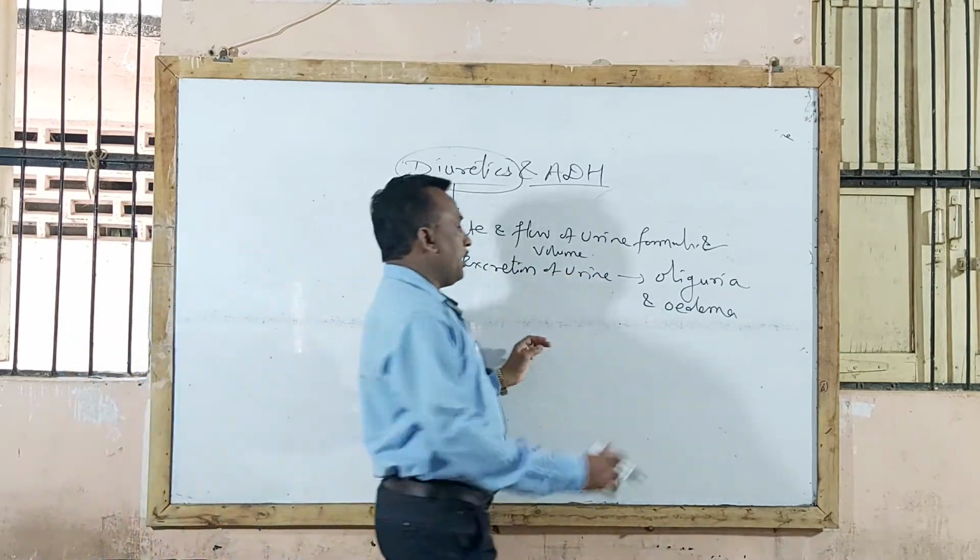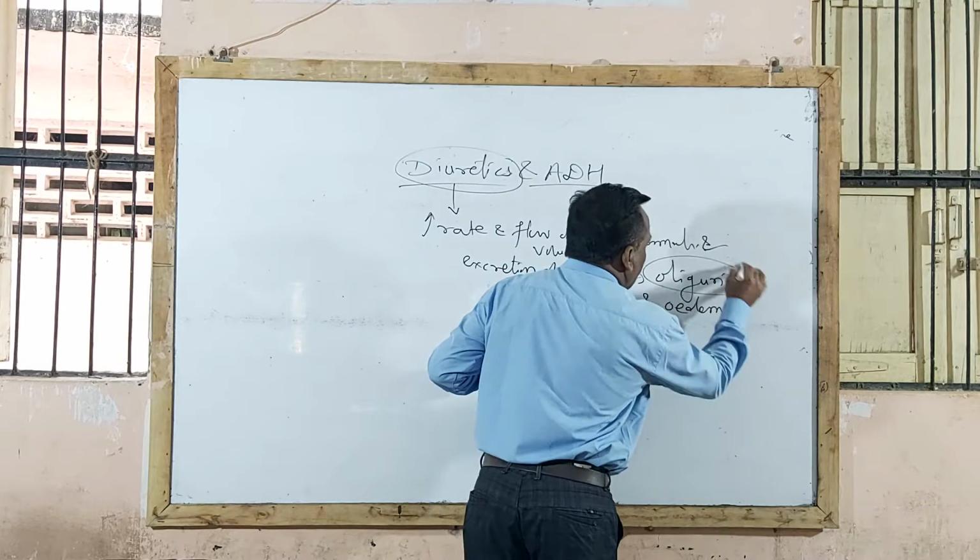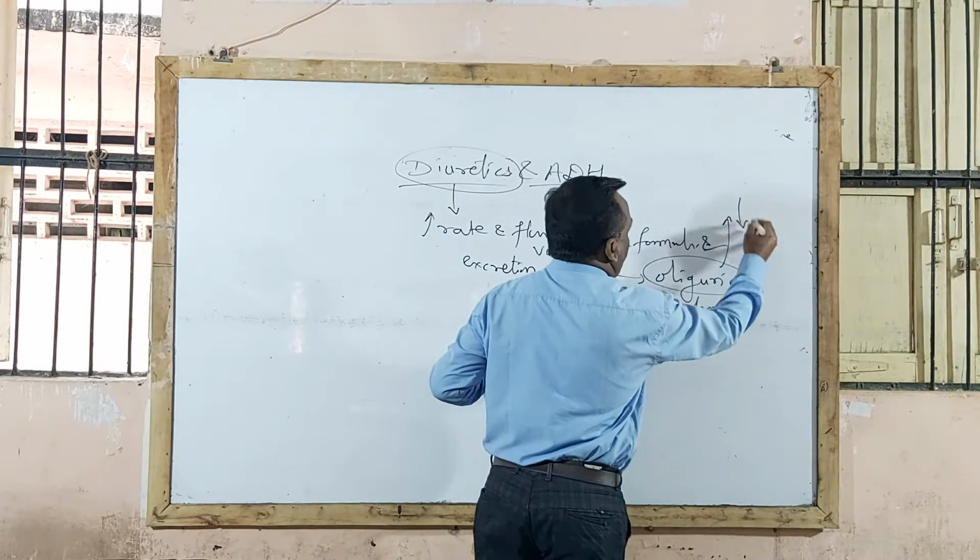Oliguria is nothing but decrease in urine flow and urine formation.